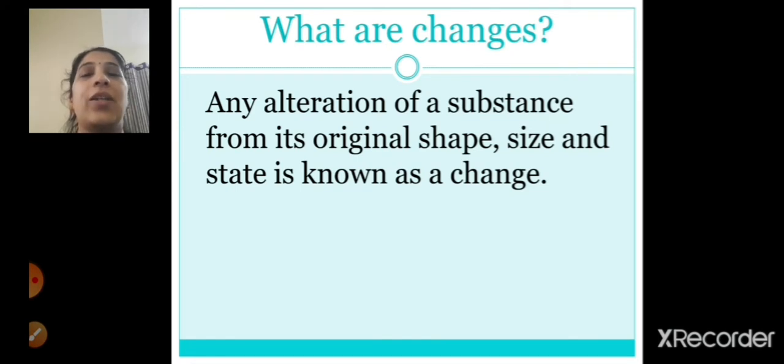As I told you, when we bring milk, it is in a cold form, or at normal room temperature, but when you boil it, it becomes hot. So that is a type of change. Then, as I told you, milk getting converted into curd is also a type of change. All around our surroundings we see different types of changes.